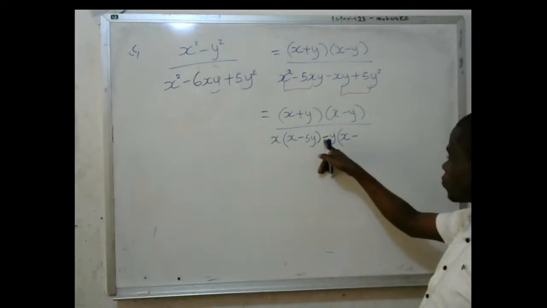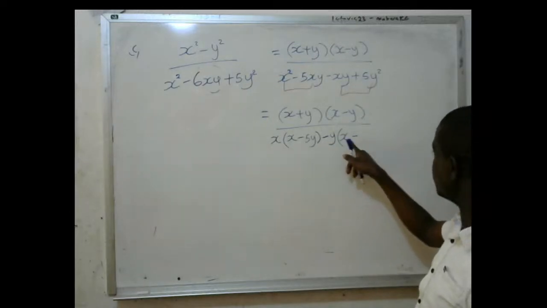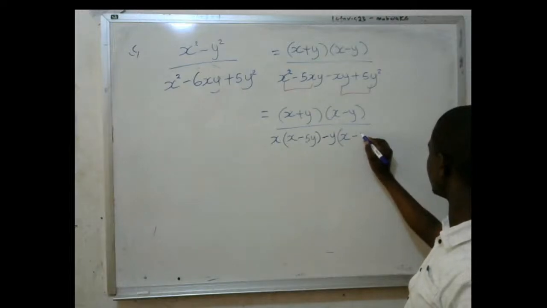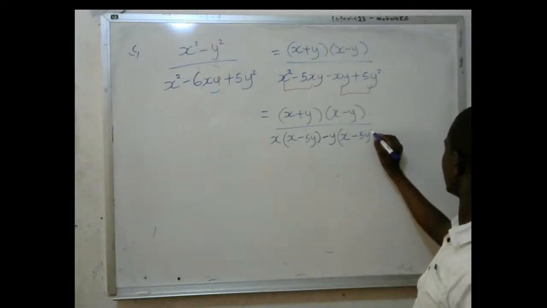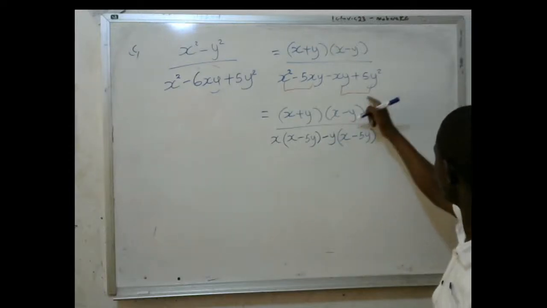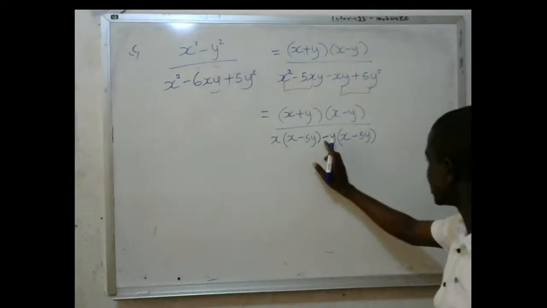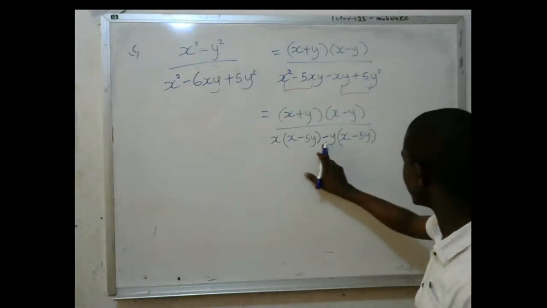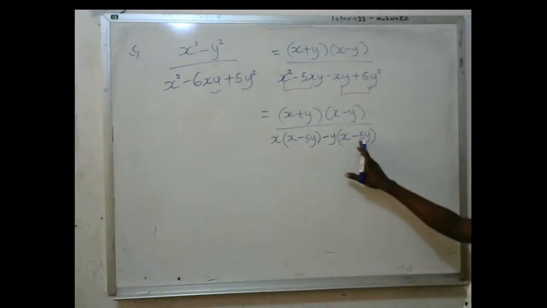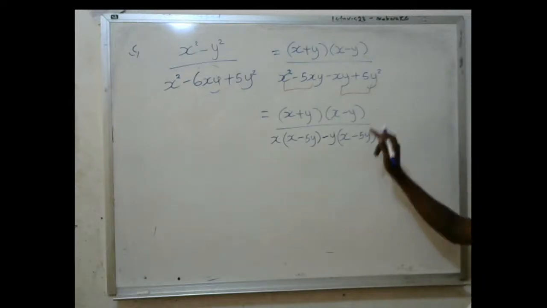Because when I multiply this and this, I go back to the positive. I want this bracket to be like this. Negative y times x goes back to negative xy, and negative y times negative 5y goes back to plus 5y squared.